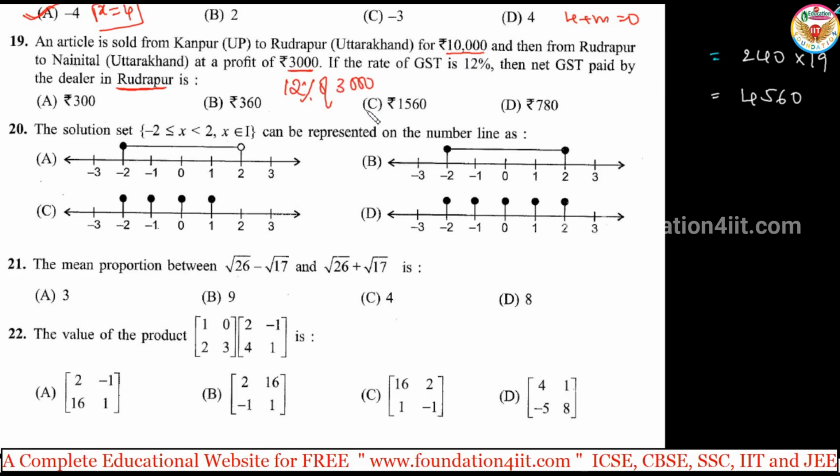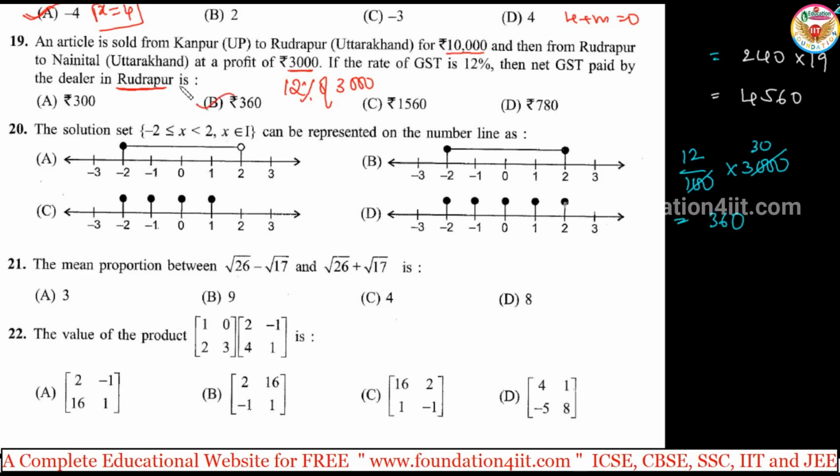Okay, 12% of 3,000. That is 12 by 100 into 3,000. So 100 times 30, so 30 into 12. So 360 is option B.